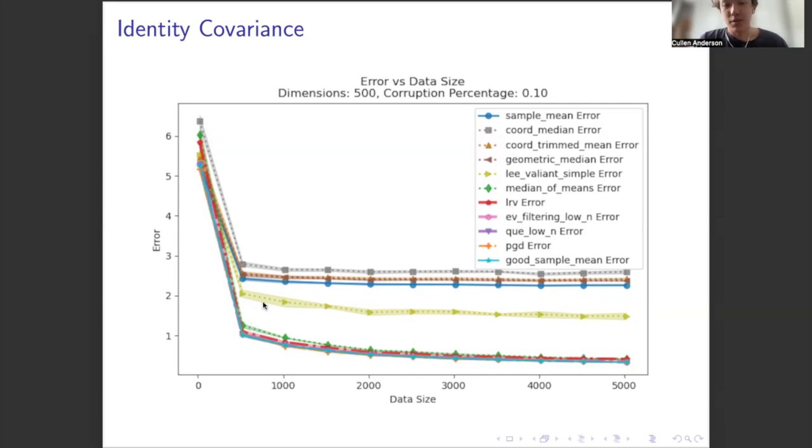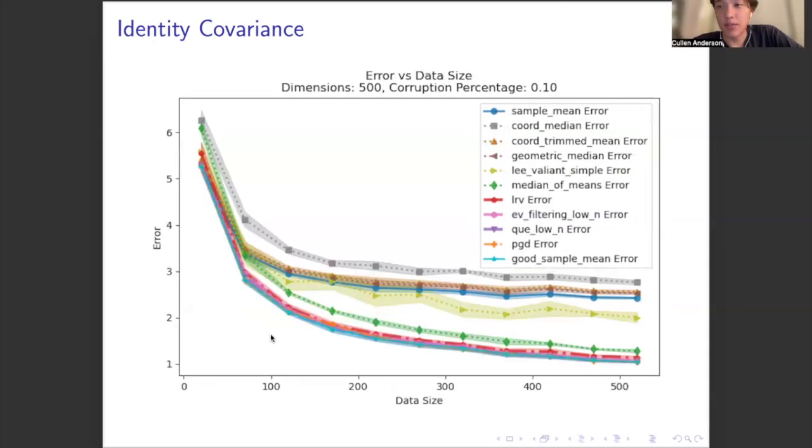Meanwhile, Lee Valiant will tend to perform a bit better than the sample mean, but much worse than the good sample mean. However, we also find that this varies a lot depending on the distribution. So there are cases where Lee Valiant simple performs near optimally. And we can think of Lee Valiant simple as a sort of sophisticated pruning mechanism. And depending on the distribution, sometimes this works. Median of means, which is not designed for the adversarial corruption case, tends to also perform pretty close to the good sample mean, but lags a bit behind the other estimators and does show more variance depending on the distribution.